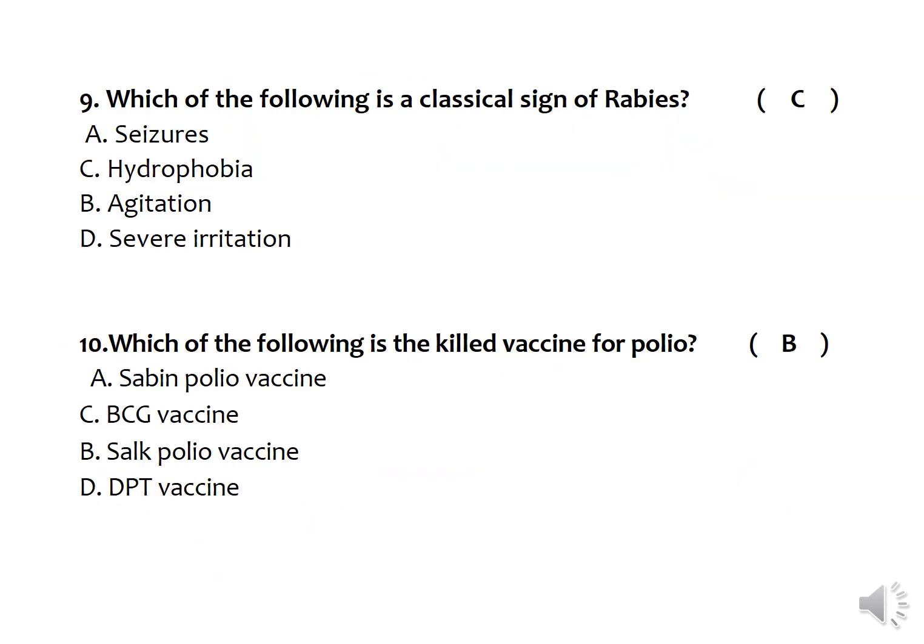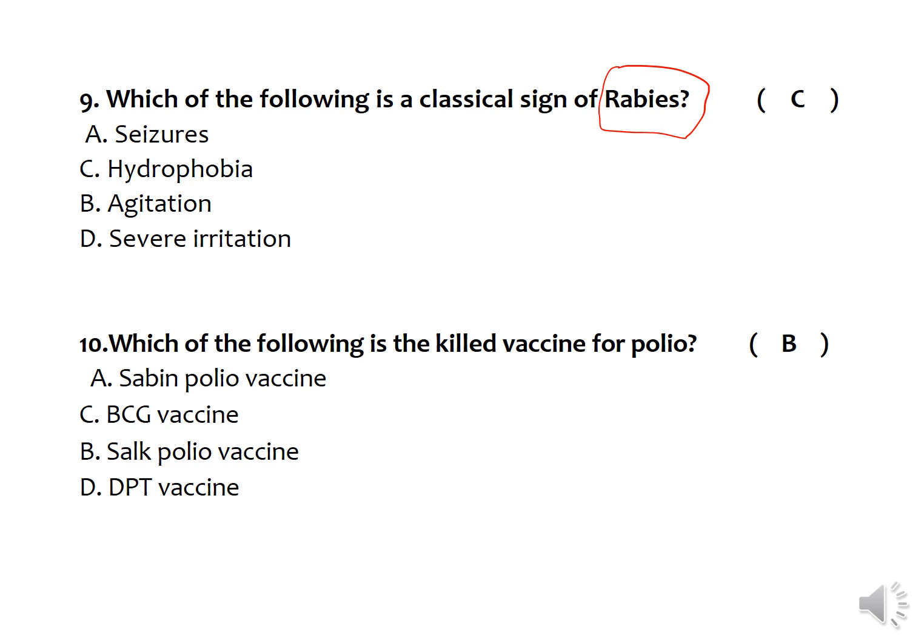Then, which of the following is a classical sign of rabies? Rabies is a zoonotic disease transmitted mainly through rabid dogs and rabid foxes, wolves, and many other animals. Rabies is associated with seizures, hydrophobia, agitation, and severe irritation.